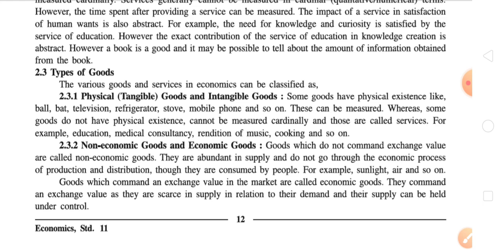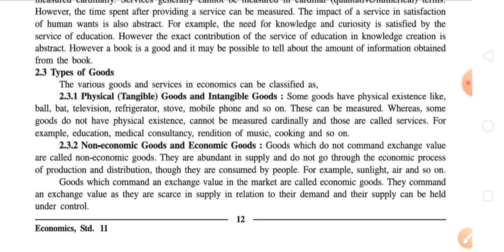First of all, the nature. Non-economic goods do not command exchange value, while economic goods are commanding the exchange value. Second one is their supply. Non-economic goods are abundant in supply. It means they are available in a larger quantity and there is no scarcity of goods, while the economic goods are very scarce in supply. It means it is very less in supply as per their demand. Third one, non-economic goods do not command any market value, while economic goods have their market value.